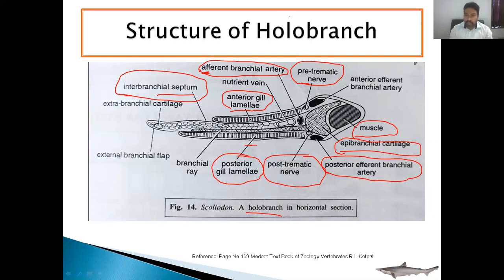And efferent branchial artery. Efferent means which is going to collect the blood from the gills. It starts from the letter E. So this is the structure of a holobranch.